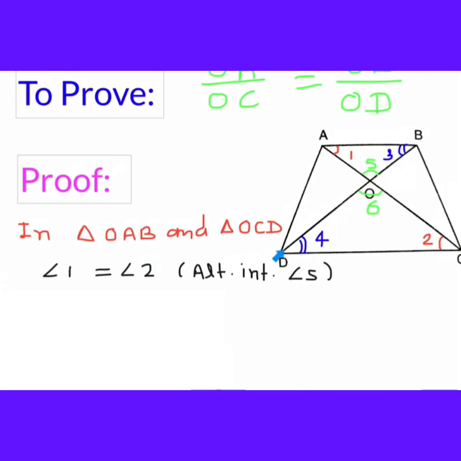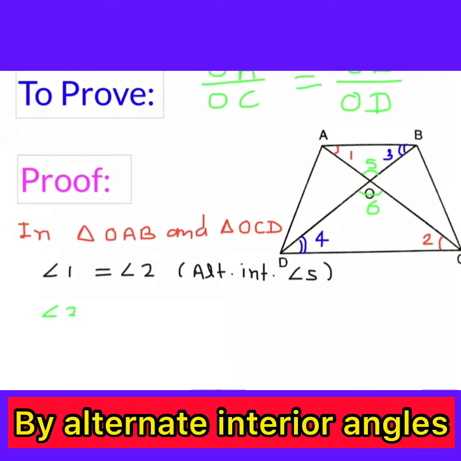This is the first case, and moving to the next one, you can observe that again AB is parallel to CD, so this is the symbol of Z, and when you get the symbol of the letter Z, the two angles are alternate. So angle 3 is equal to angle 4, alternate interior angles.